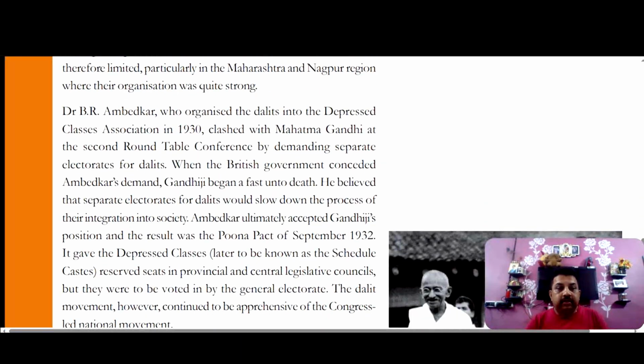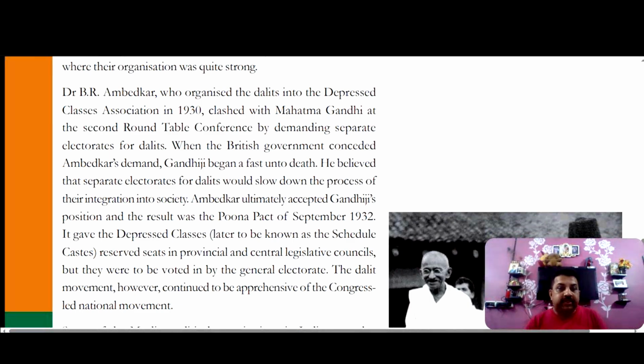Dr. B.R. Ambedkar, who organized the Dalits into the Depressed Class Association in 1930, had a clash with Mahatma Gandhi in the second Round Table Conference, demanding separate electorates for the Dalits so that people could represent Dalits and bring out the problems of the Dalit people. Gandhi believed that separate electorates for Dalits would slow down the process of integration in society. Ambedkar ultimately accepted Gandhiji's position, and the result was the Poona Pact in September 1932.